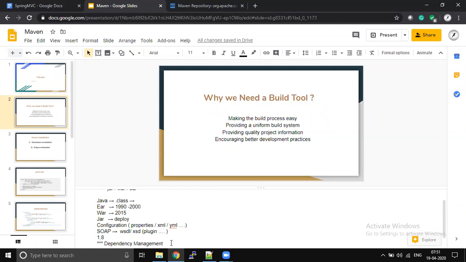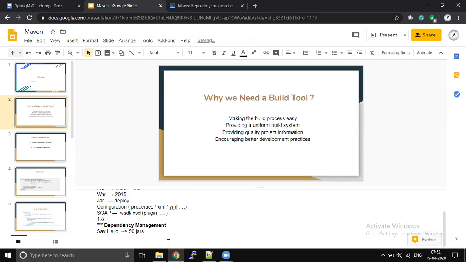So you will struggle a lot without a build tool. Writing a microservice is not at all an easy task. It's going to be a nightmare. You can't even imagine developing a single microservice without any build tool. So the main challenge is dependency management. Because to write a simple service, one line of say hello, a simple microservice, internally it uses like 20 to 30 dependencies at a very high level. If you drill down, it may use more than 50 jars in the background.